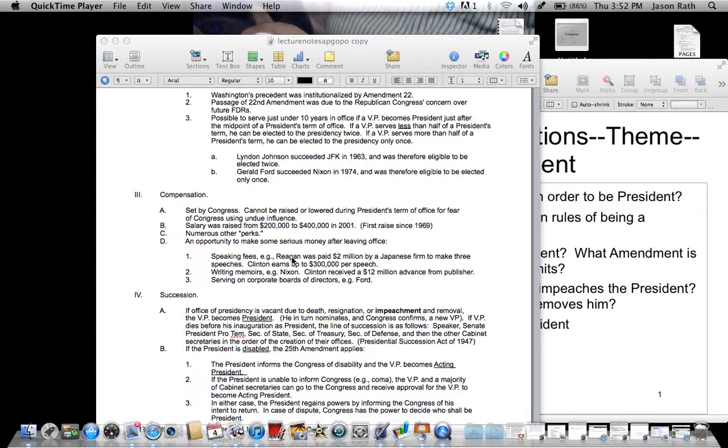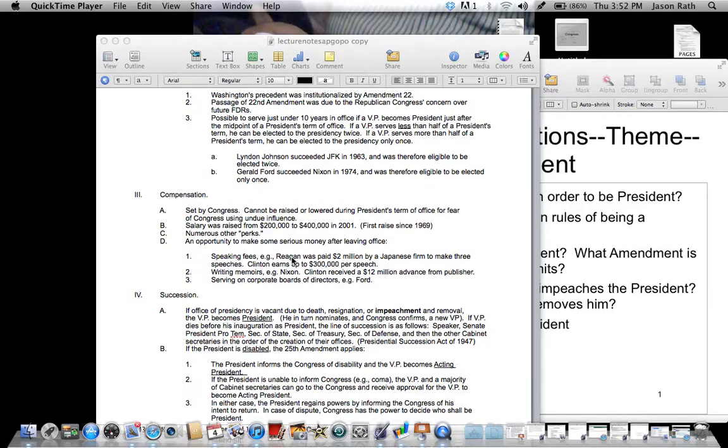Some of the perks that aren't listed here, I'm just going to go over some, are you get a pension for life. The Secret Service follows you, which are bodyguards, which just on its own is pretty cool. You get access to Camp David and Air Force One, helicopter, Marine One, and then you get a bus, which Obama has.